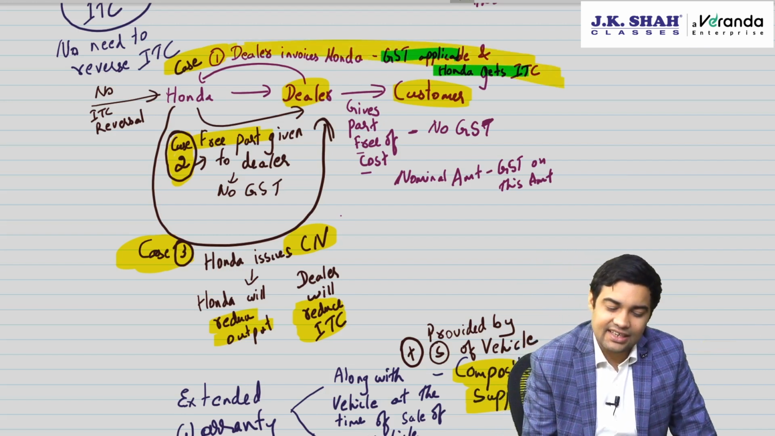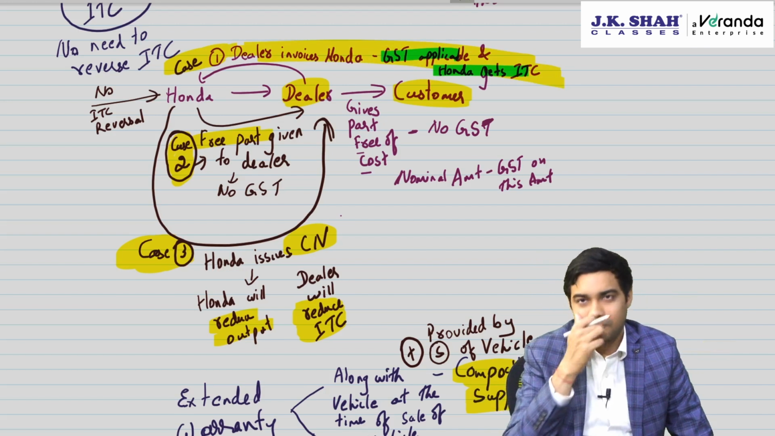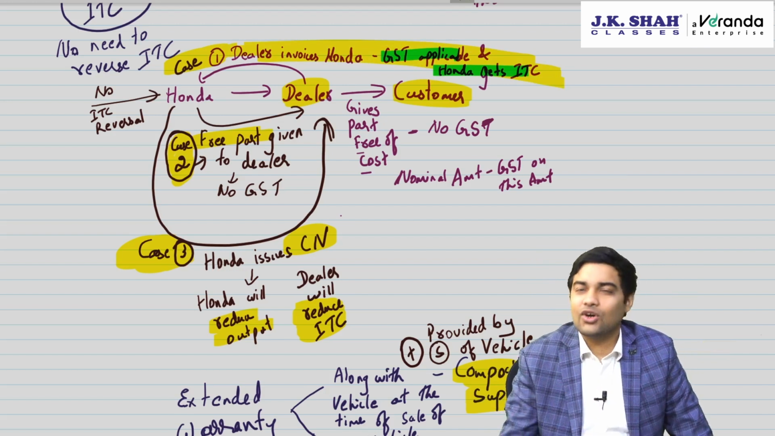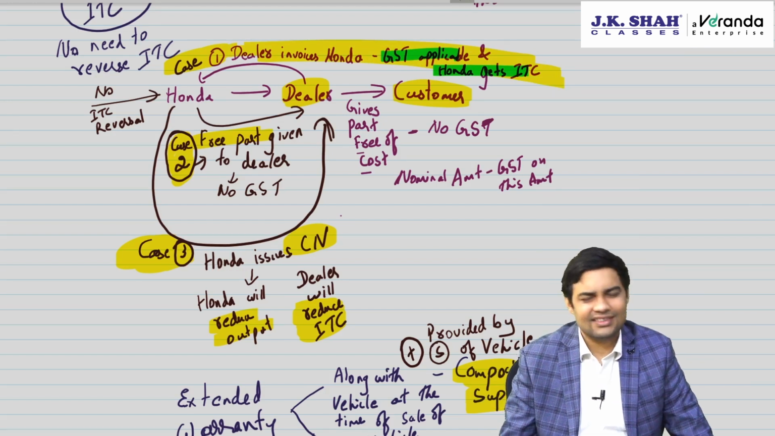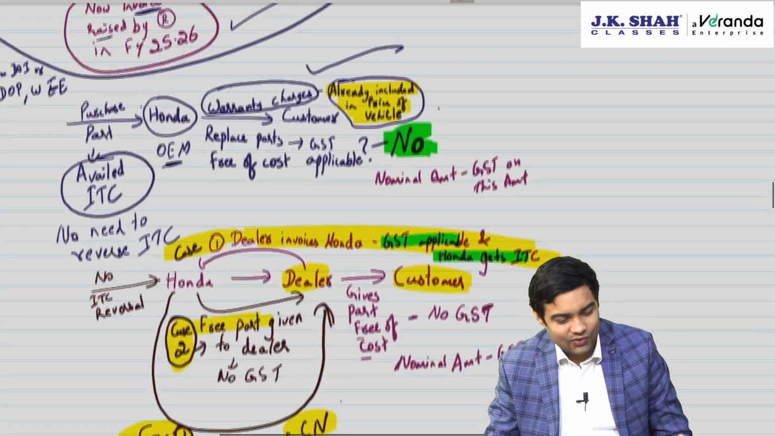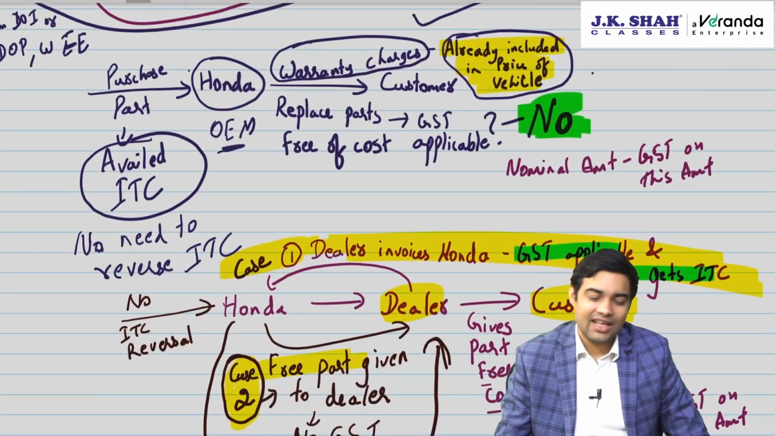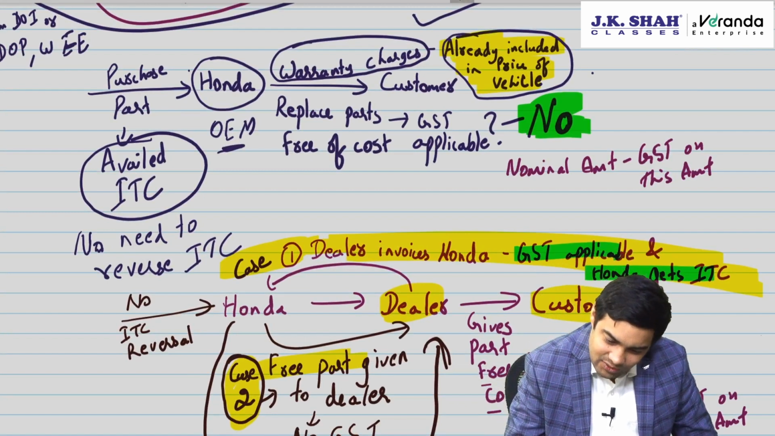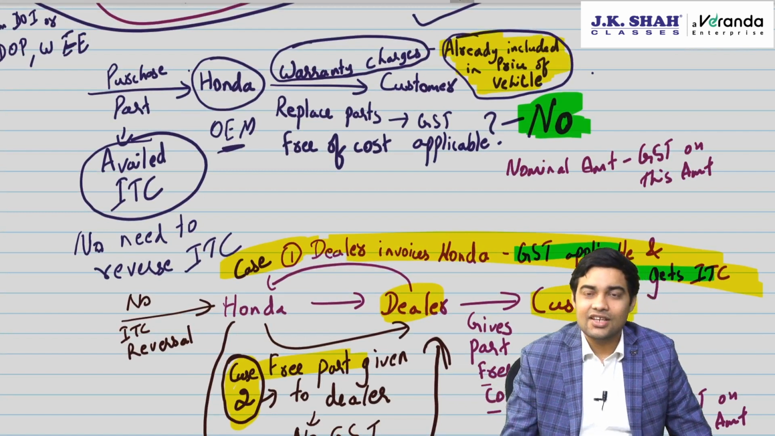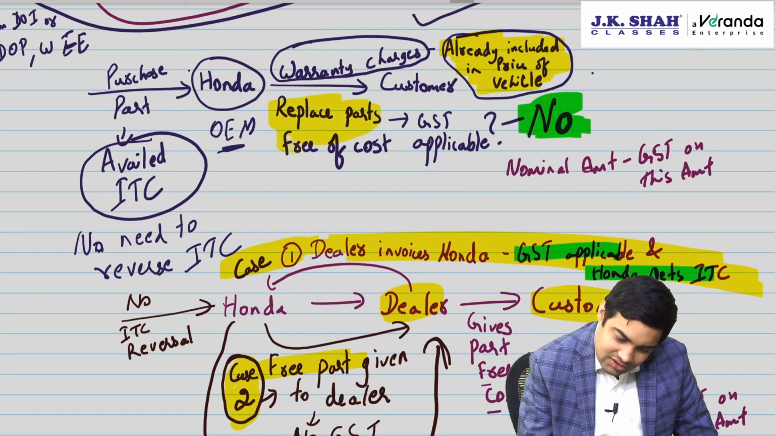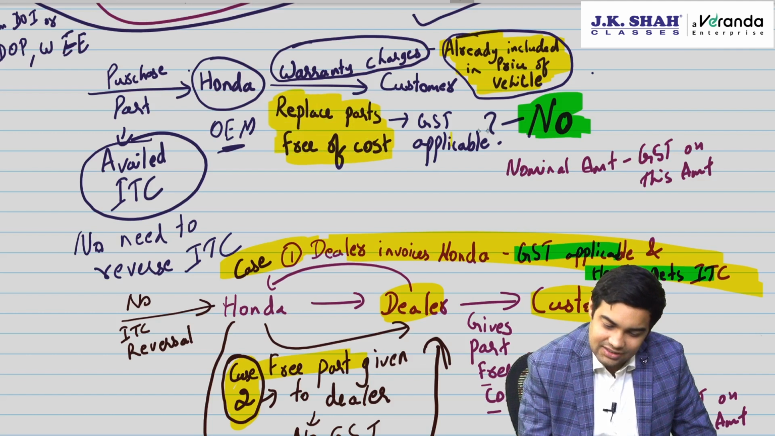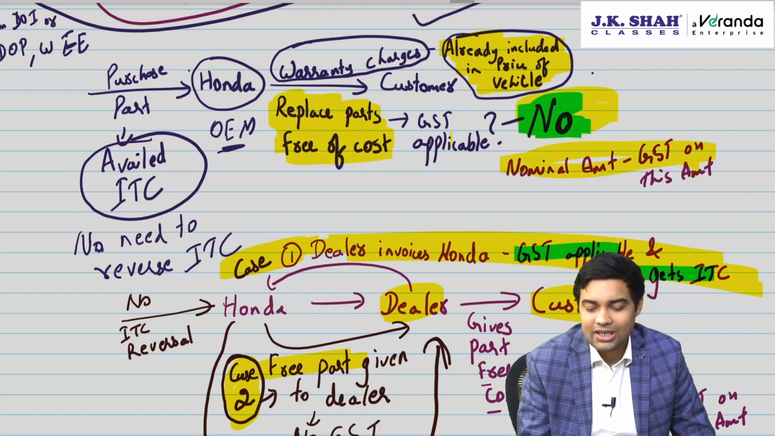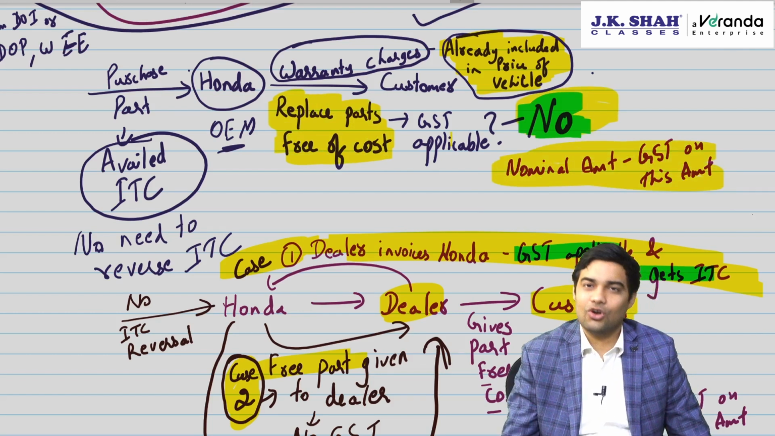Case 1, dealer invoices Honda, dealer will pay output, Honda will get ITC. That is normal. Clear? Let me give you an overview of this. First one, warranty charges is already included in the price of the vehicle. So after that, if any free of cost part is replaced, no GST will apply. If nominal amount is charged, GST will apply on nominal amount.